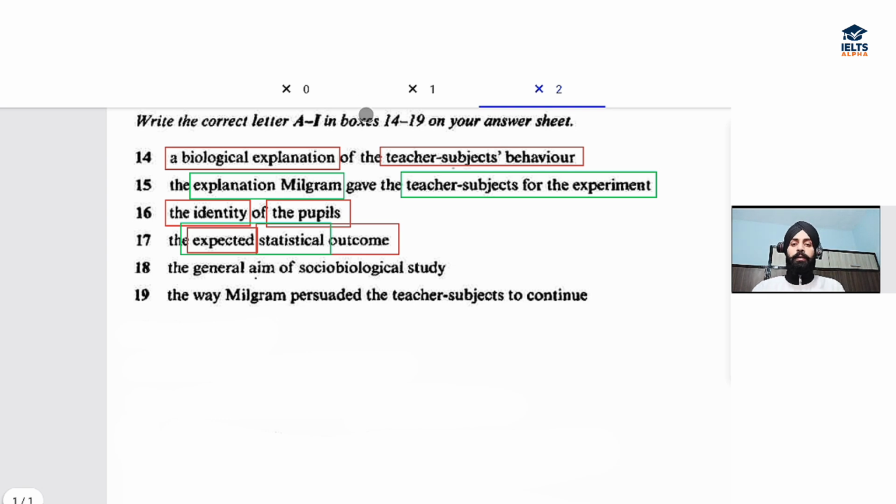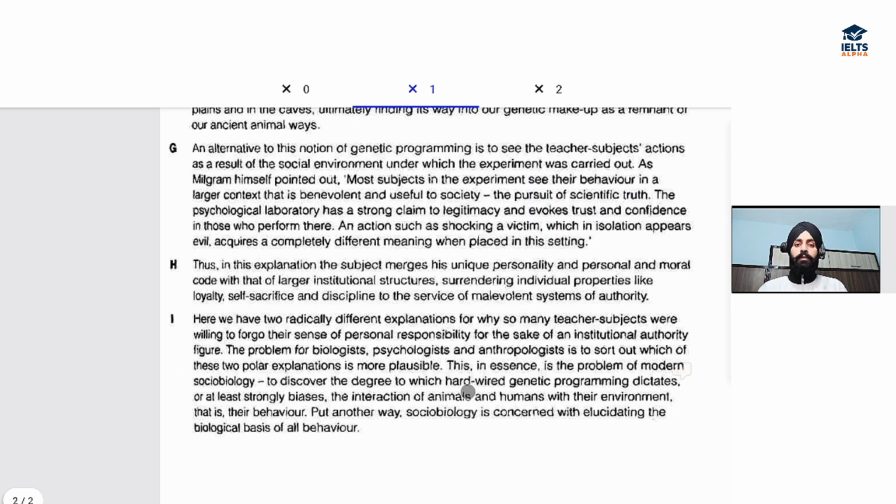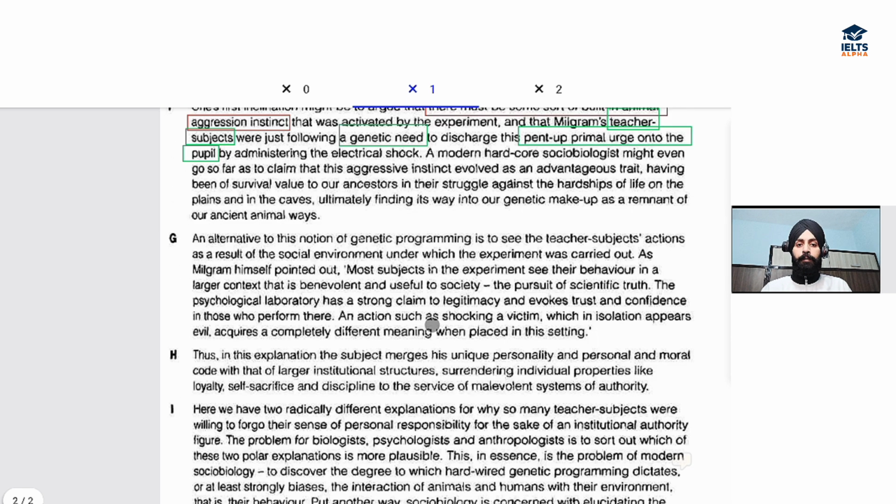So here we have this word. See, such kind of words, they stand out from the passage or a question. Socio-biological study. This is a topic that they're talking about, right? Socio-biological study. And we have to find out the general aim of this study. Okay. What was the main focus of socio-biological study? So we can generally quickly scan this word and then find out the aim of this study. Okay. Now moving to page number 2, as you will scan, you will find out that this word has been mentioned somewhere here.